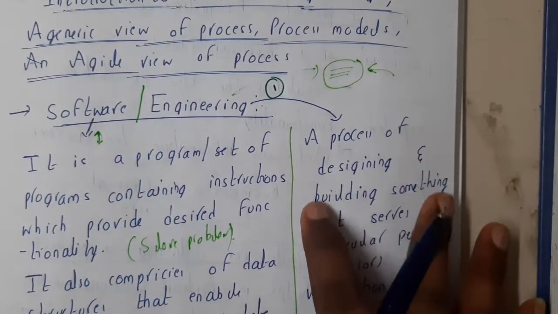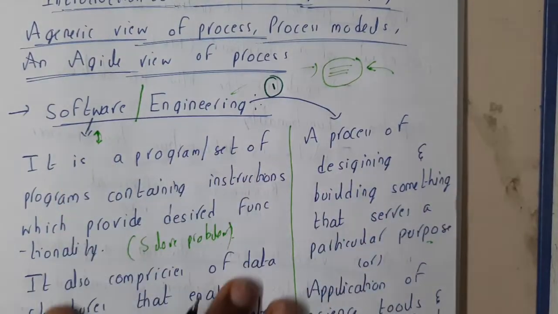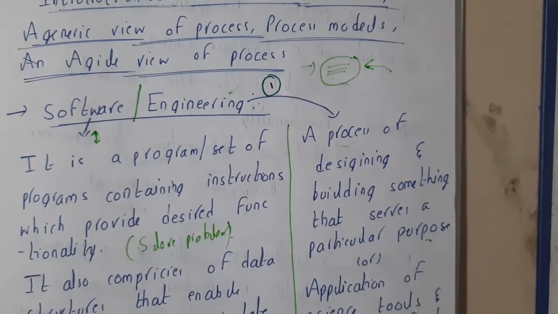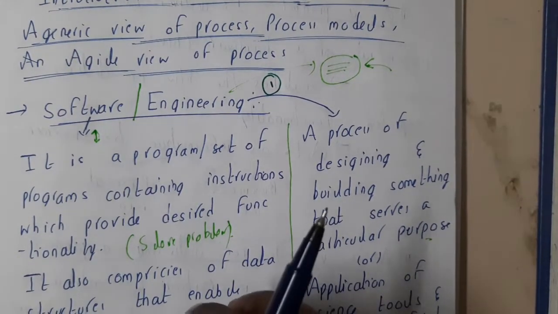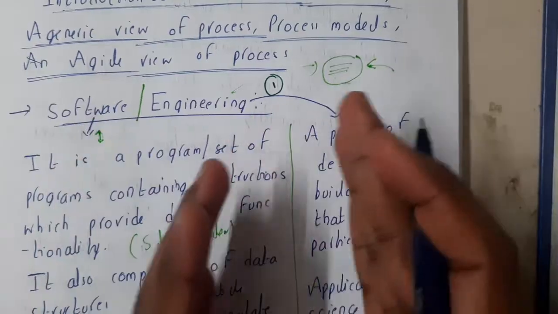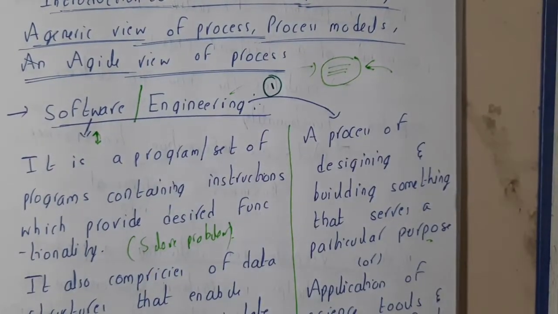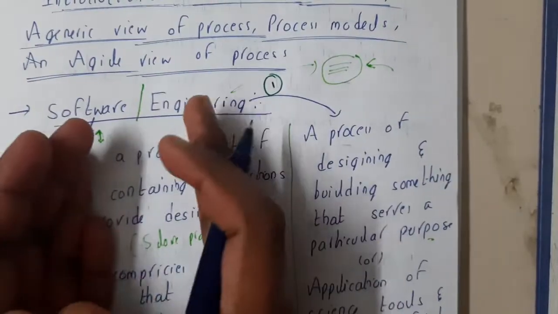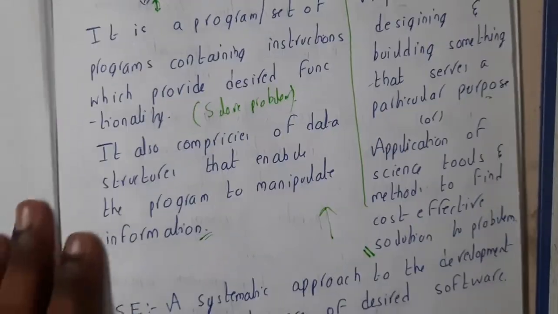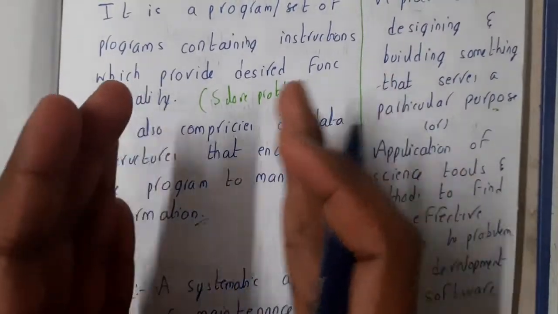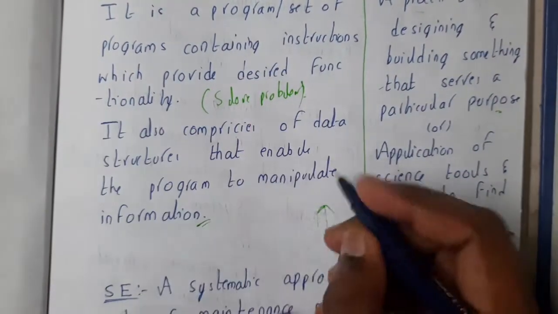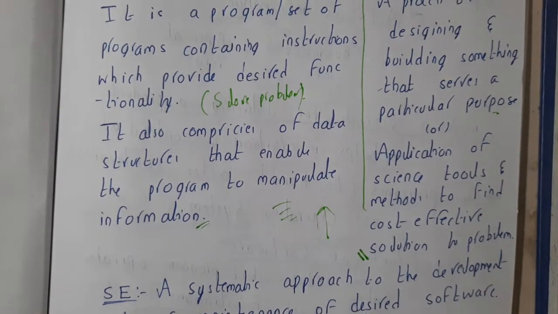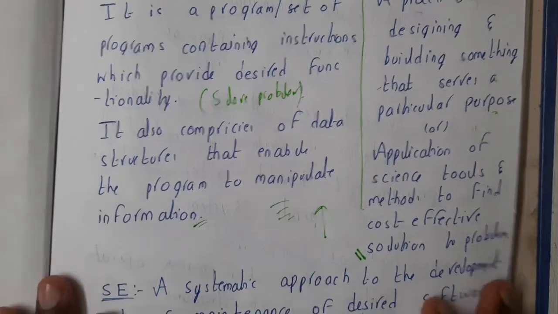Here you are learning how to design and how to build. Here you are learning about programs. So software engineering is nothing but learning how to write a program or how to build a software, like what the standards are and how to make it in a perfect way. When you join a company, you will be put into a team, right? You will be joining a particular team in the whole company. You need to follow some guidelines, like what processes take place, how many steps a project has, and what those steps are. You need to have some basic idea, and that idea you will be getting from this subject, guys.